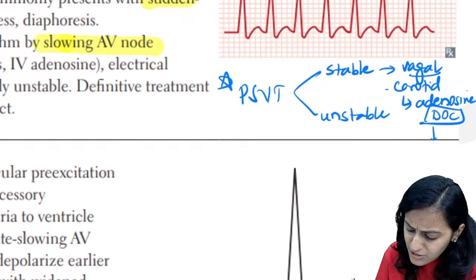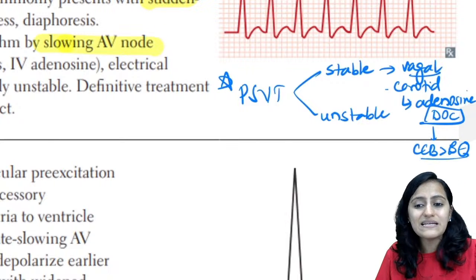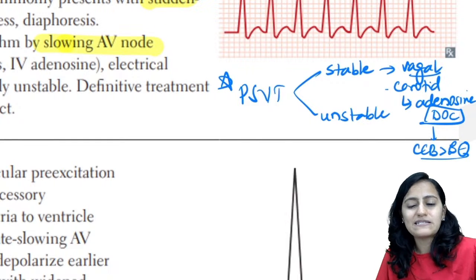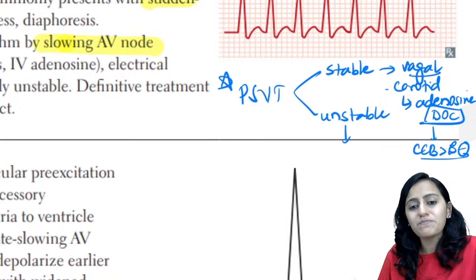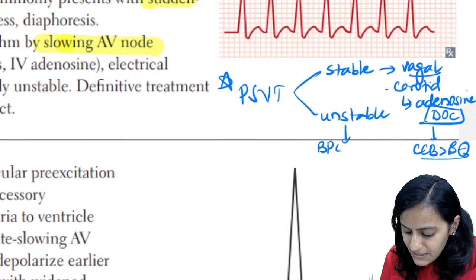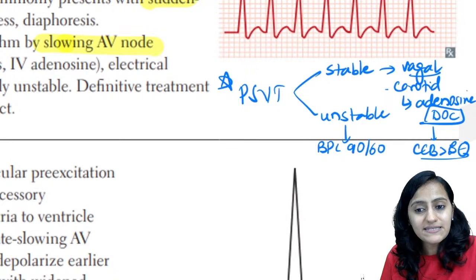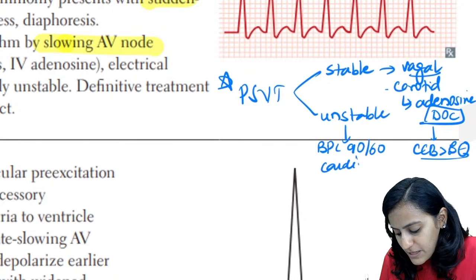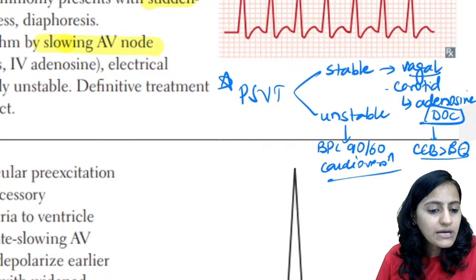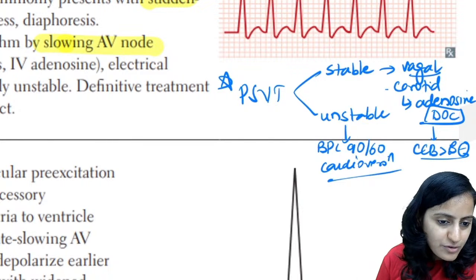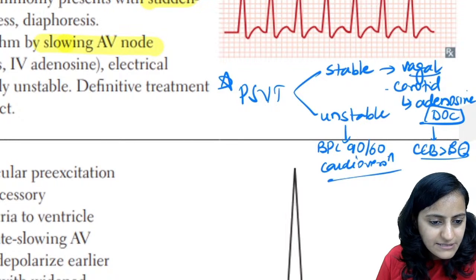If adenosine also is not working, then we can give a calcium channel blocker or beta blocker. These are the drugs which will block the AV node. In any arrhythmia, if the patient is unstable, unstable means blood pressure less than 90 by 60, straight away we need to go with cardioversion. We cannot wait and we need to go ahead with cardioversion. Right, Krishna? This will be available after that.